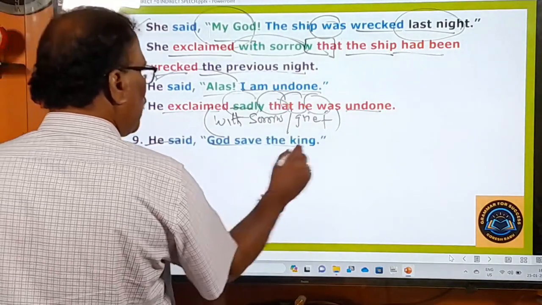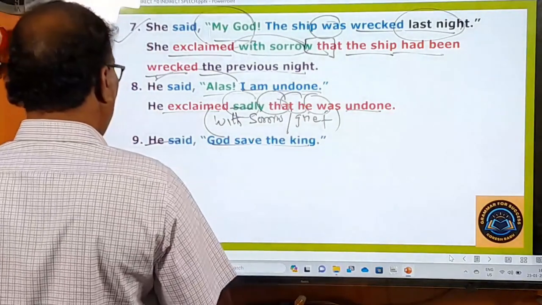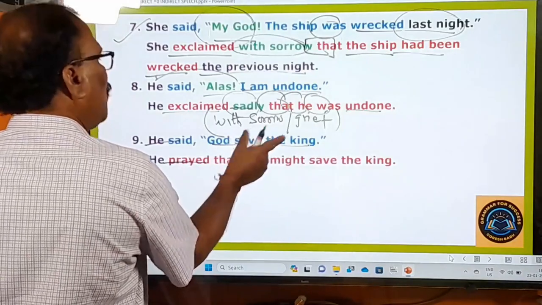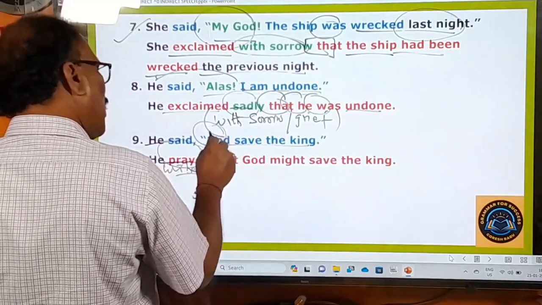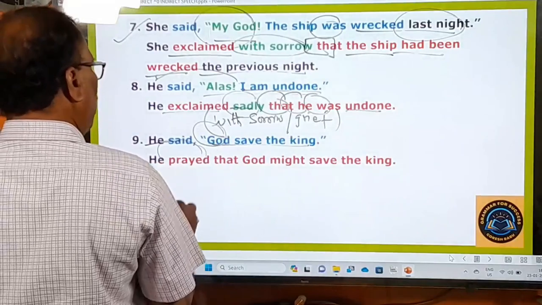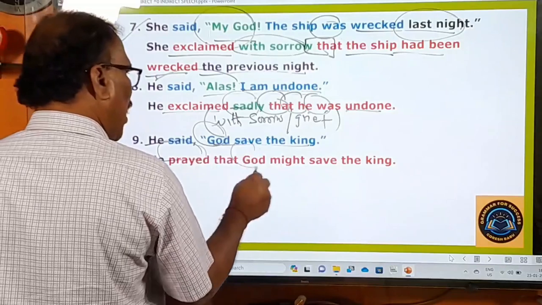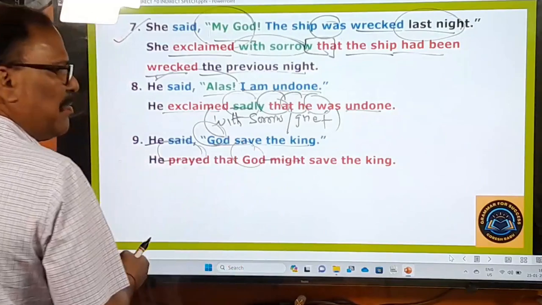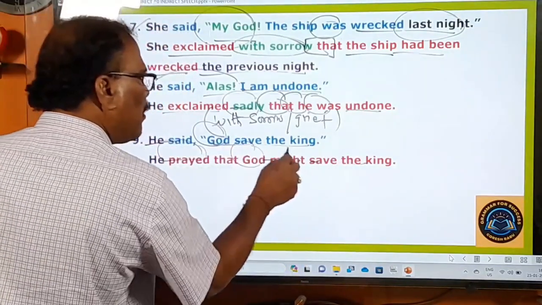He said, God save the king. Again, it is a wish. Now when that is the thing, you have to say like this, right? What is that? He prayed. Though it's a wish, you say prayed because God save the king, you are asking God to save the king. That's why you had better say prayed only, because you are praying to God to save the king. That's why he prayed that God might. Actually, all wishes begin with may. So this may is turned into might. God might save the king.